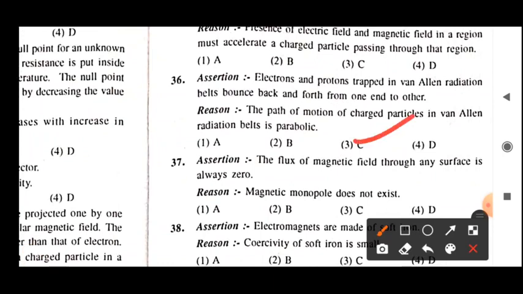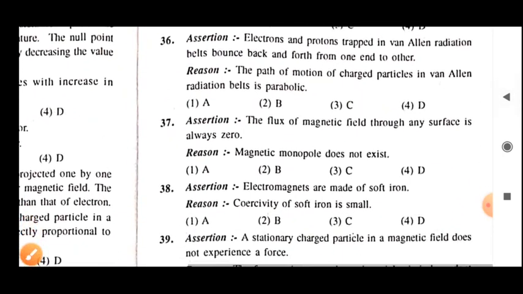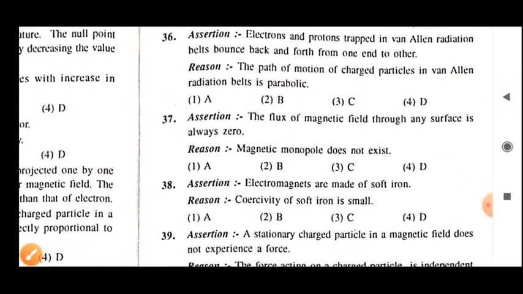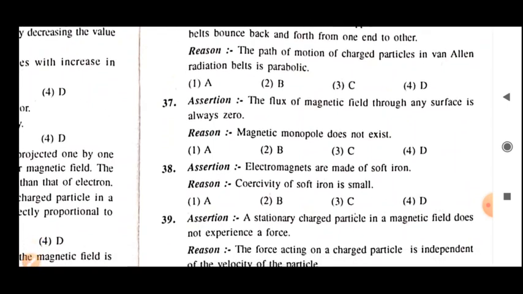Now let's see the next one. So next question, assertion is given: the flux of magnetic field through any surface is always zero. So here it is given, means the magnetic flux through any surface must be zero always. This is not the correct line. It is not necessary that the magnetic flux is always zero.